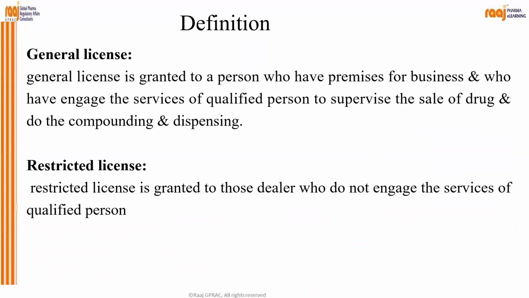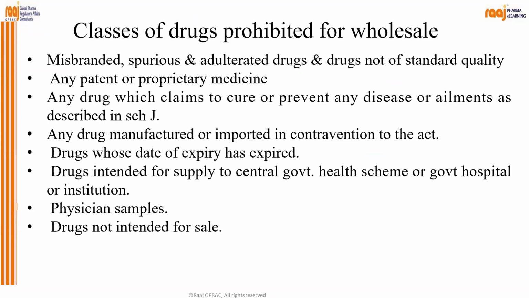Then what is meant by general license and the restricted license? General license is given to the person who has premises for business and who has engaged the services of a qualified person to supervise the sale of drugs and do the compounding and dispensing. Whereas restricted means it's granted for those dealers who do not engage the services of a qualified person.